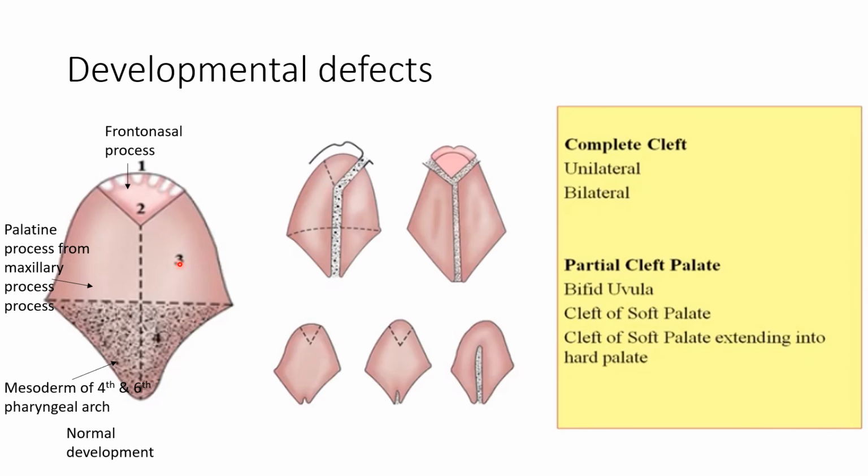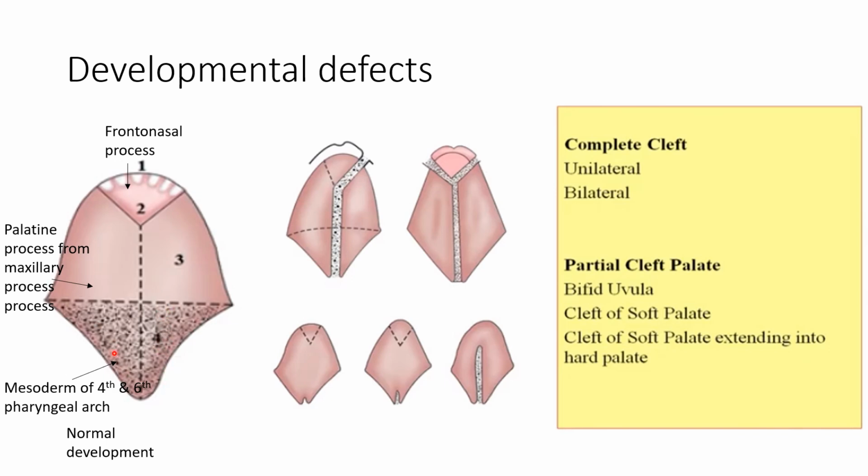The face is developed from the frontonasal process, maxillary process, and the mandibular process. So the first process, the frontonasal, is in the midline and gives this primary palate, and on the sides posteriorly it is from the palatine process of the maxillary process, and these are the posterior extensions which will later give rise to the soft palate.